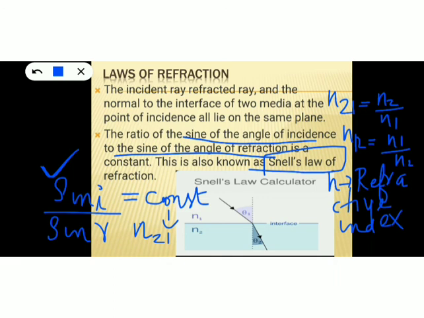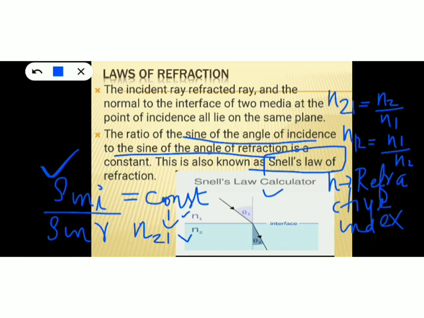Okay, and when do we use n21? When do we use n12? See, here in this figure you can see one thing. The light ray passes from a medium having refractive index n1 to a second medium having refractive index n2. So here bending occurs at the boundary, and the bending occurs in the second medium, isn't it?